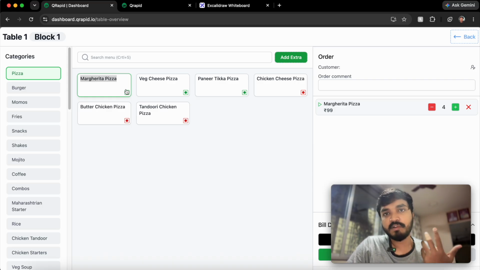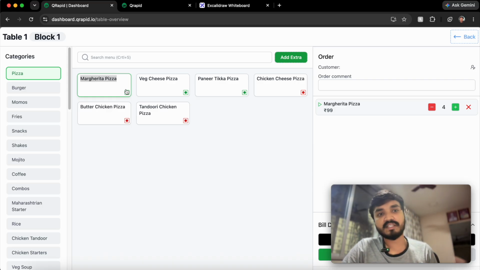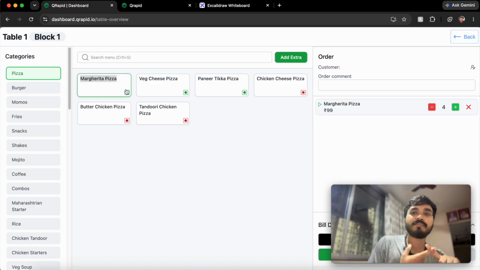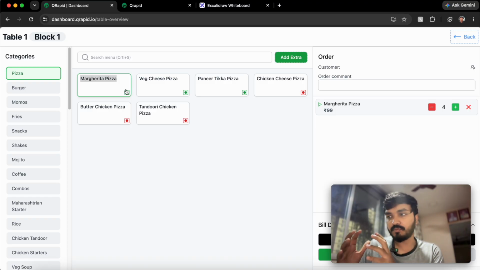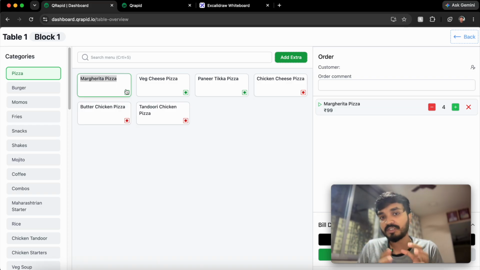So it will alter definitely, because the recipe has been changed or the chef has been changed. That's why we are trying to bring AI into it. We have the data: what the inventory was, and the food item sales, basically how many margarita pizzas were sold that day, and what the inventory condition was that day. So we have both the data.